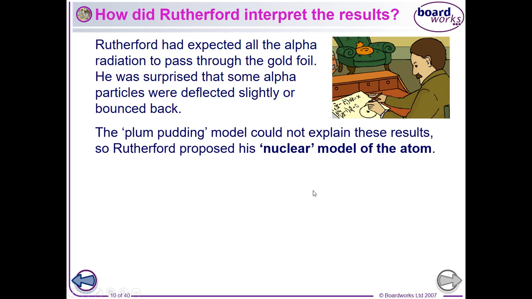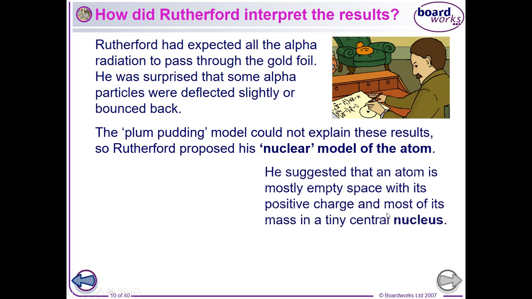So how did Rutherford explain that some of these alpha particles bounce back? It wasn't what he was expecting to see, because a plum pudding model couldn't give a proper explanation of why a few particles bounce back. So Rutherford calculated and came up with the nuclear model of the atom. These calculations actually led him, now we know, to an answer that was very, very close to the real size of the nucleus of the atom.